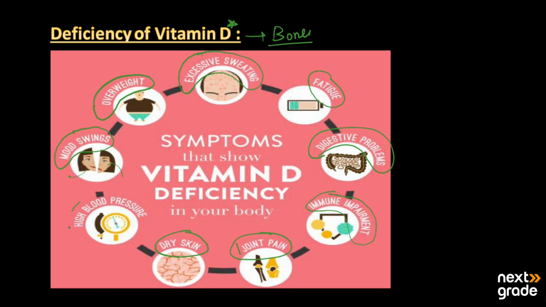Then if it is deficient from its proper level, it may cause high blood pressure in the human body. The normal is 120 millimeters of mercury over 80 millimeters of mercury, in which 120 is the systolic pressure and 80 is the diastolic pressure.